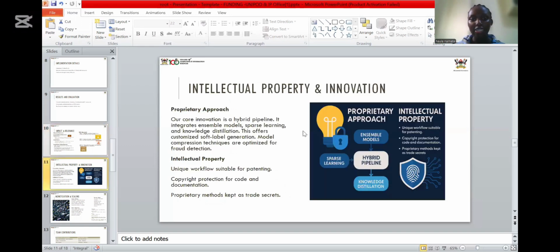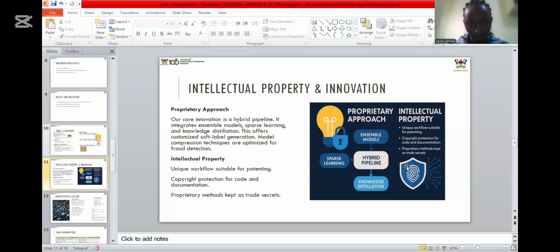Then intellectual property and innovation. So our core innovation is a hybrid pipeline which combines sparse learning, ensemble models and knowledge distillation, as shown in this vision. It is a hybrid pipeline which integrates ensemble learning, that is the multi-strategy learning, and sparse learning with knowledge distillation, which offers customized soft label generation and model compression techniques, which are all optimized for fraud detection.